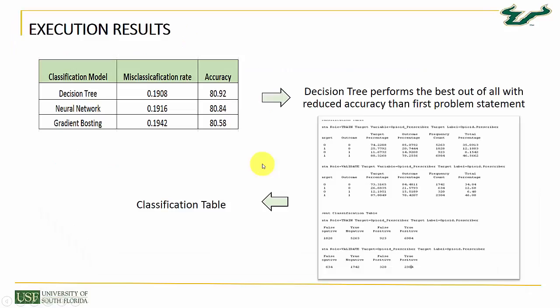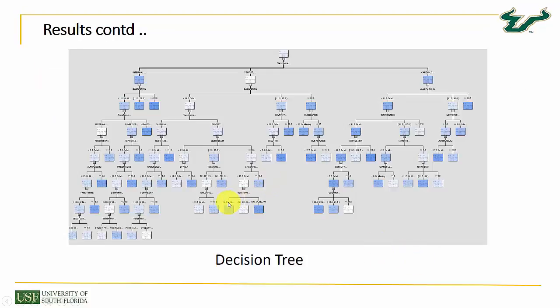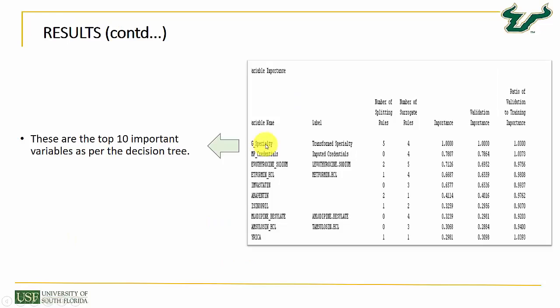When we executed this whole model, as you can see, decision tree with an accuracy of 80.9 performed better. We also checked the classification table of the decision tree and compared it with the neural network and gradient boosting, and we found that decision tree had better false positive and false negative values, which were much lower than those of neural network and gradient boosting. Also the true negatives and true positives are much higher. So this was the decision tree that was created, of max depth. The first split here was made on the transform specialty. The same can be observed in the variable importance.